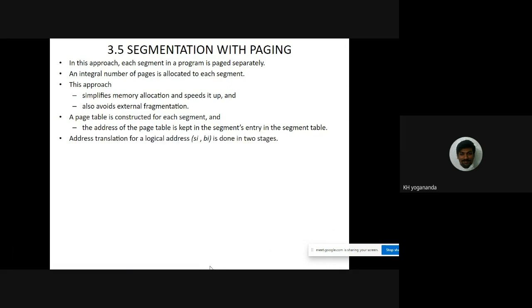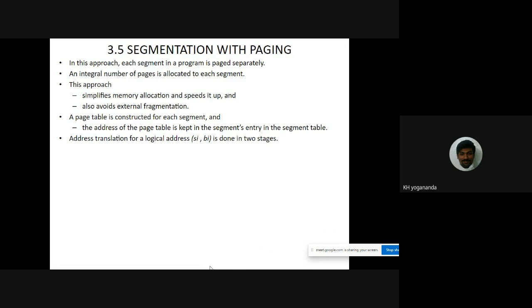So we know that there will be a logical address. It may be a PI, BI pair, or an SI, BI pair. But with respect to segmentation with paging, we'll be using the logical address pair SI, BI. Why? Why not PI, BI, and why SI, BI? Because here we are allocating pages to each segment. That is why we prefer SI, BI.